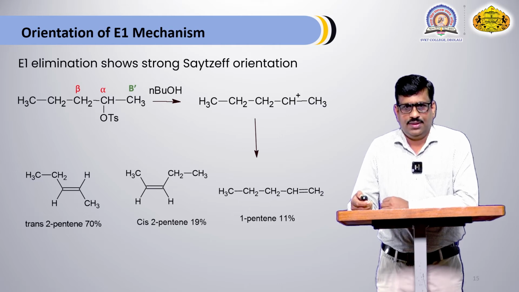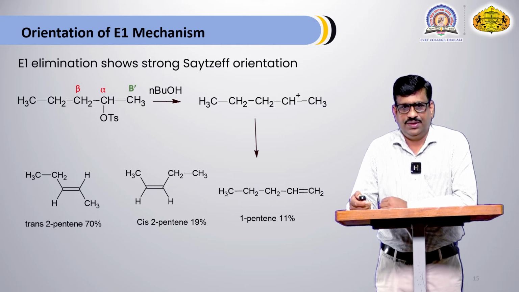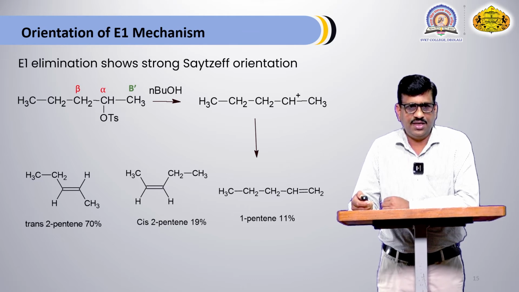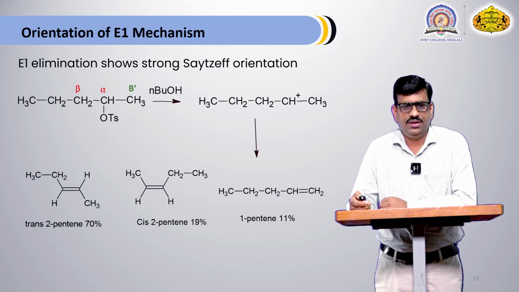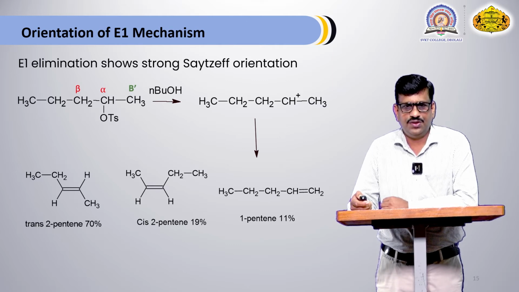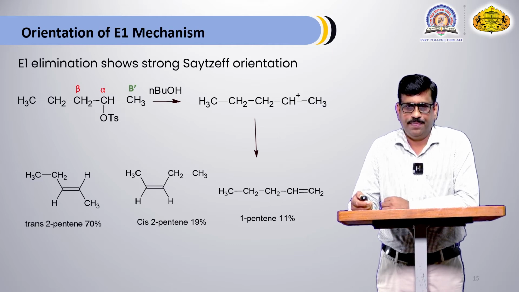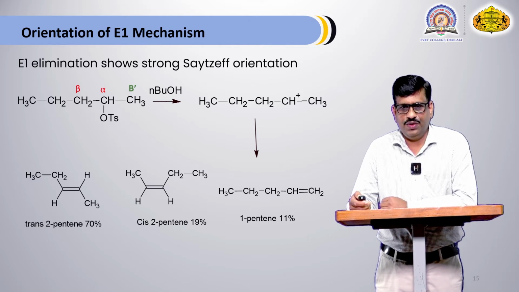Now after the second step, there is formation of three products: trans-2-pentene obtained up to 70%, cis-2-pentene, and 1-pentene, which is 11%. 1-pentene is the Hofmann product, and trans-2-pentene as well as cis-2-pentene are Saytzeff products. Among cis and trans, the cis isomer is less stable as compared to the trans isomer.